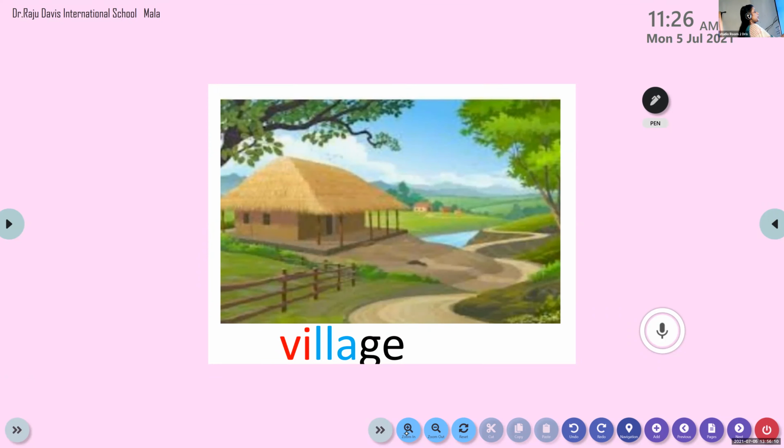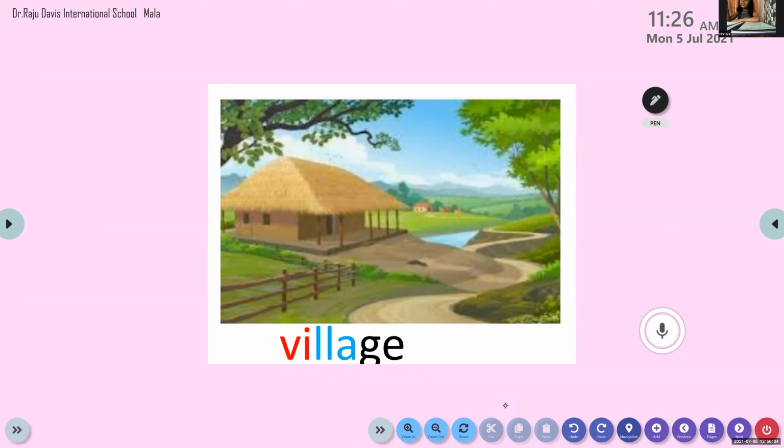Now, what is this word? Village. Village. Very good. So how many vowels are there? Three vowels are there. So it has three syllables. Okay, three syllables are there. Okay, village.